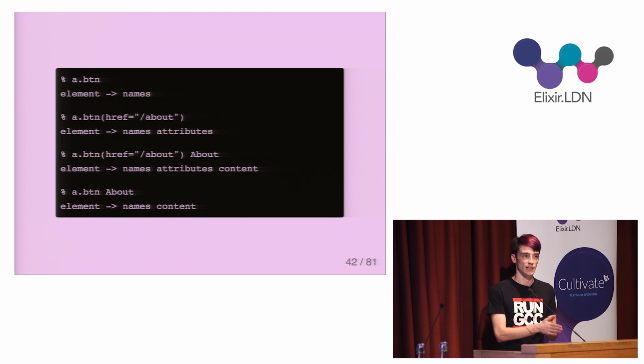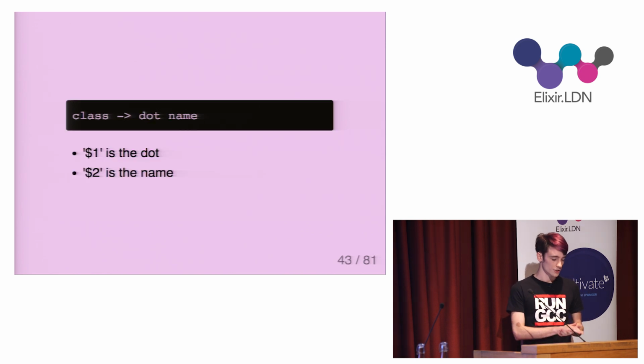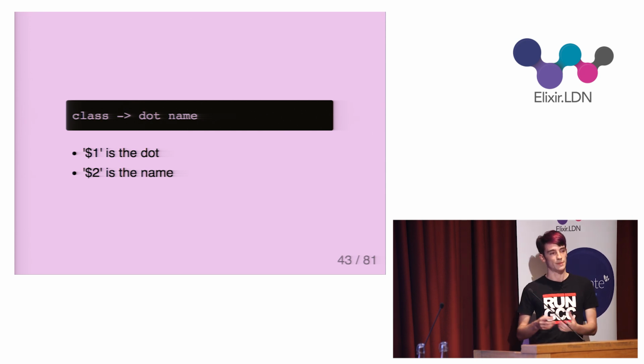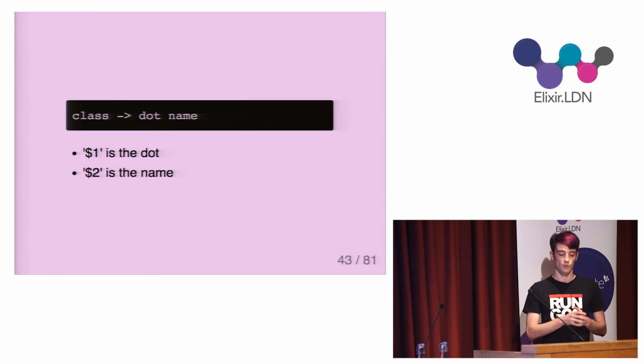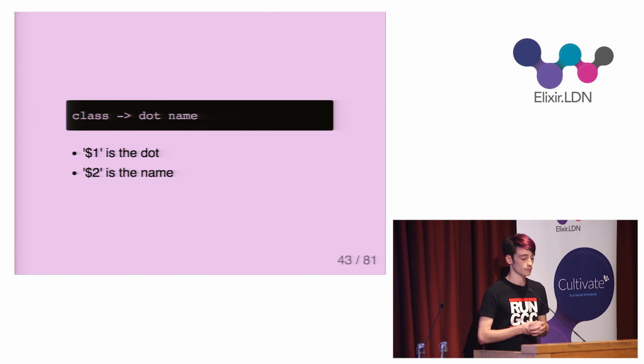The only thing that's left to do for it to be able to actually build a tree that we can use is to instruct it how to build a data structure for each node, for each non-terminal. So in the mini AST, I want the class token to be represented by a string with the same value as the token. So to achieve this, I need to be able to refer to the tuple which makes up the name token, so that I can extract the string value from it.